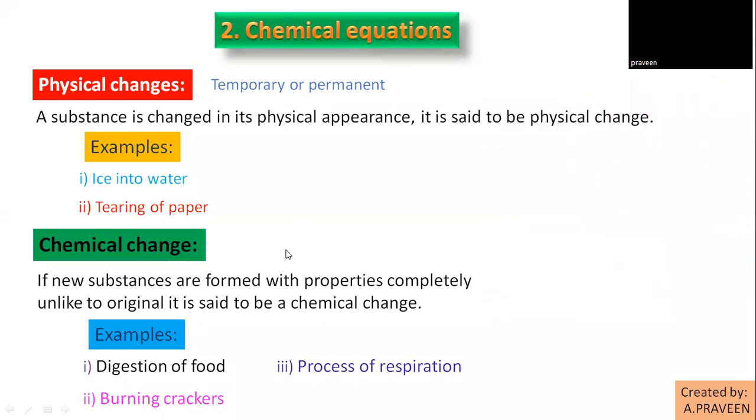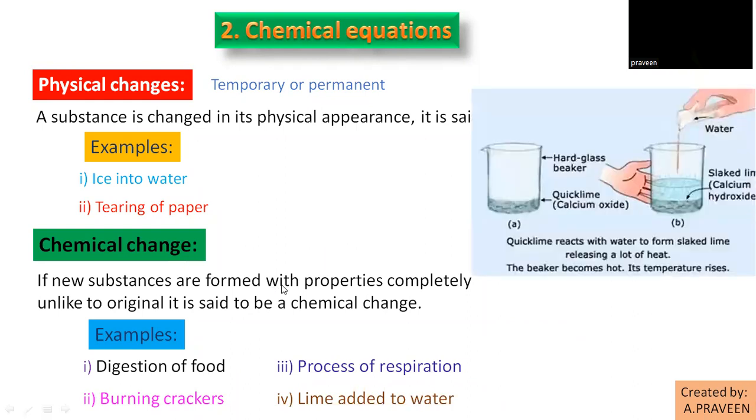Next example: lime powder added to water. When you touch the beaker, you can notice a change in heat energy, and you can also observe that its nature changes. Water has a certain nature. After adding quick lime, that is calcium oxide, to the water, it changes its nature. Red litmus turns blue, so the water adopts a basic nature. So a new substance is formed in the water by adding quick lime, and that new substance is calcium hydroxide.